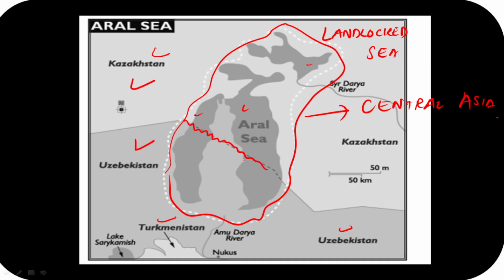Apart from that, guys, we need to remember this. The name roughly translates as Sea of Islands. Guys, we will see when we are looking at the Aral Sea, यहाँ पे हमें बहुत सारे islands देखने को मिलते हैं. There are around thousands of islands in the Aral Sea. Please remember this. And guys, we will see it was once one of the fourth largest lakes on earth.